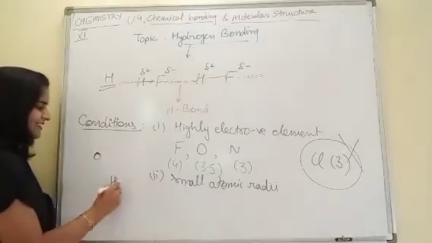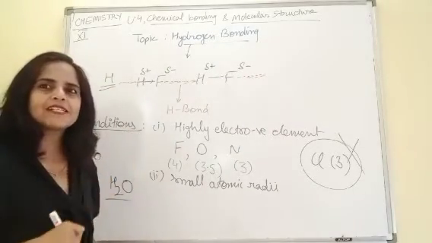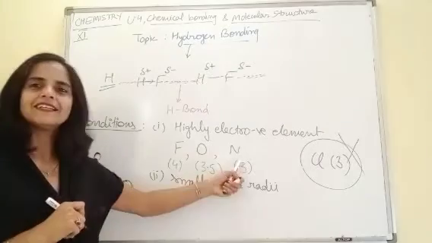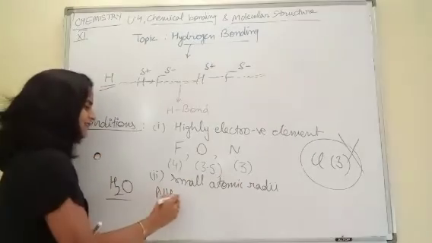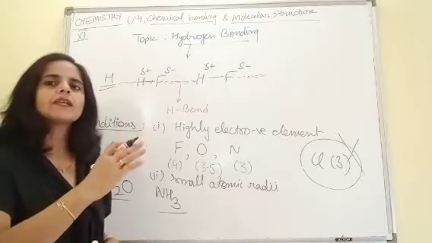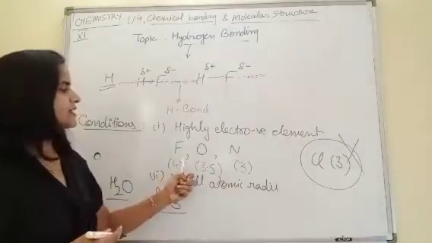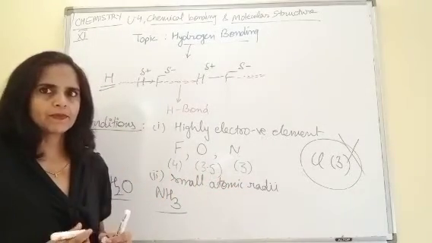Water. Correct. Next, where hydrogen is coming with nitrogen. That is, ammonia. There are so many other cases also. You can try to find more examples where hydrogen is coming with these elements and forming H bond.